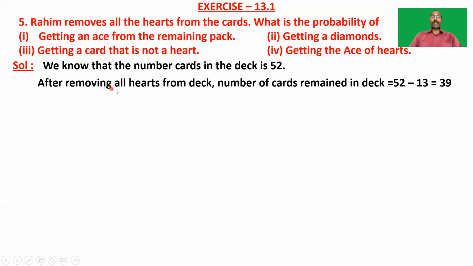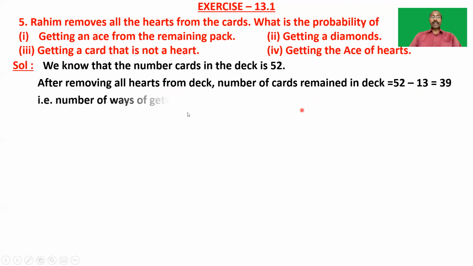So after removing all the 13 hearts from the deck of cards, the number of cards remaining in the deck is 52 minus 13. That is because we are removing all the 13 hearts from the deck. So the number of remaining cards is 52 minus 13, which is equal to 39.